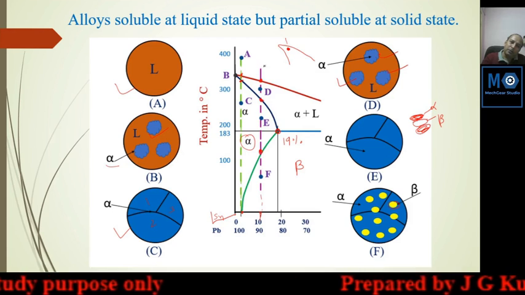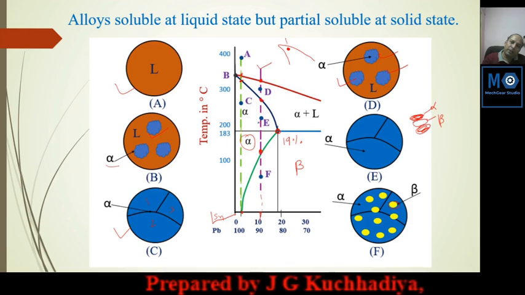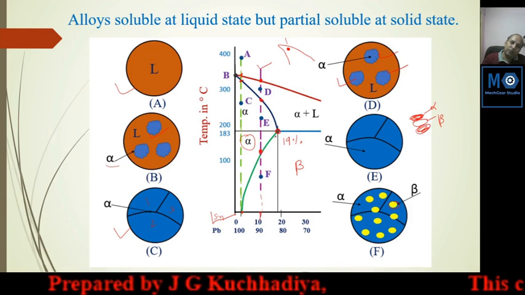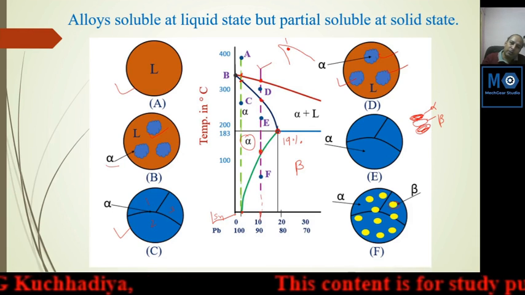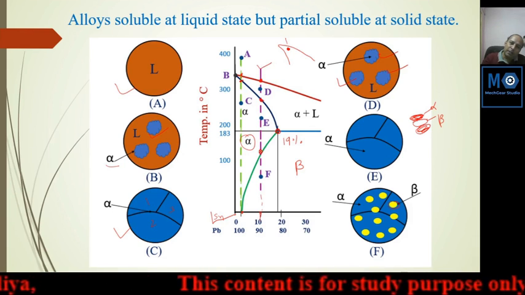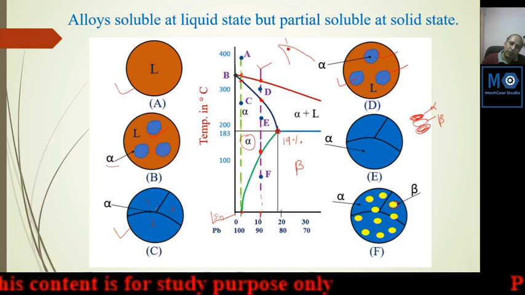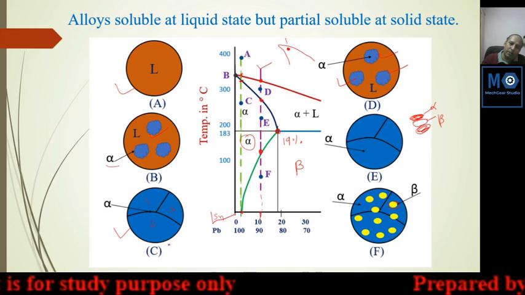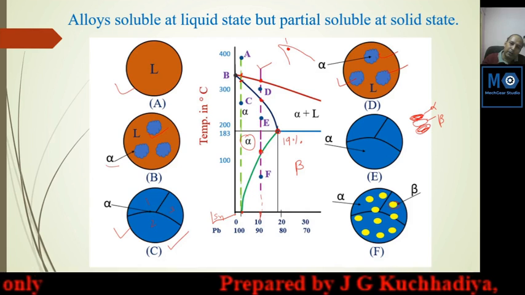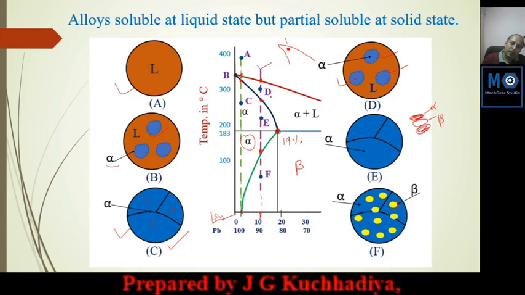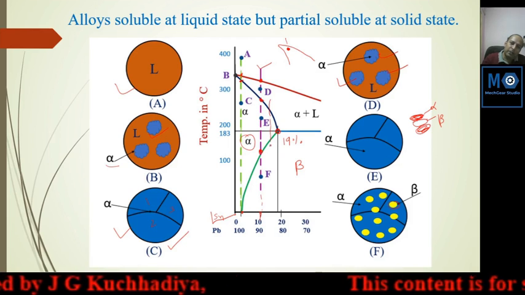But in the second proportion, alpha is created, but due to the solubility of tin, it will remain some alpha phase and the other is converted into beta phase. So it does not remain purely this blue region at this point. Any composition you take, the solubility is different.